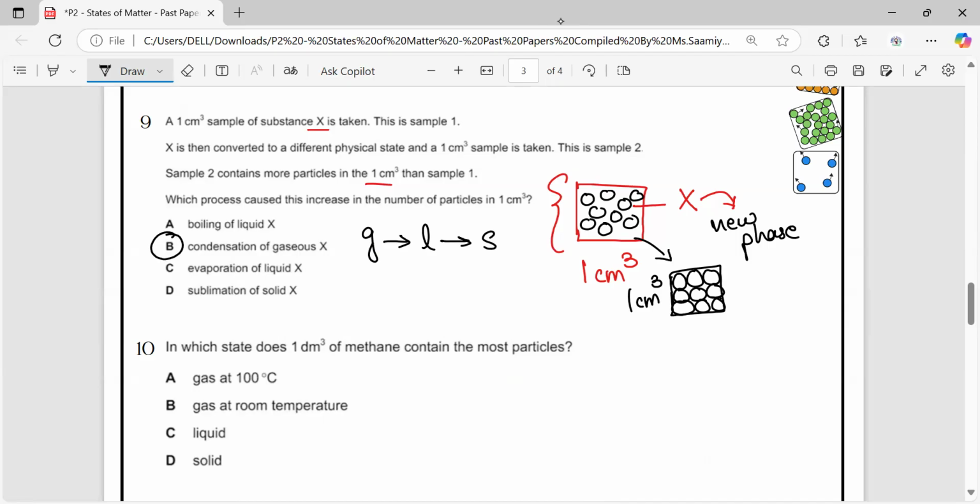In all other options, it's boiling, meaning liquid particles turn into gas, so they move far apart. In evaporation also, liquid particles move far, they turn into gas. In sublimation, solid particles move far, they turn into gas. So option B is correct, in which the gas particles come closer to each other, and now sample 2 contains more particles as compared to sample 1. So the answer is B.